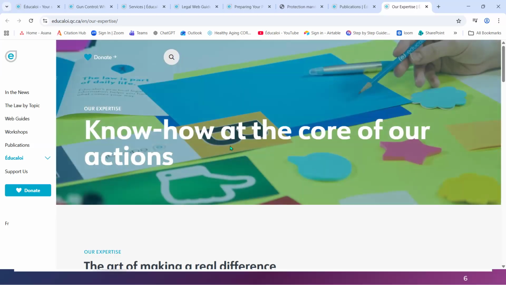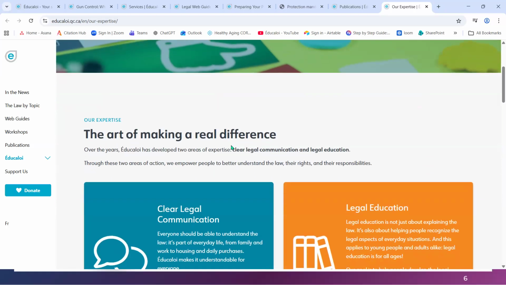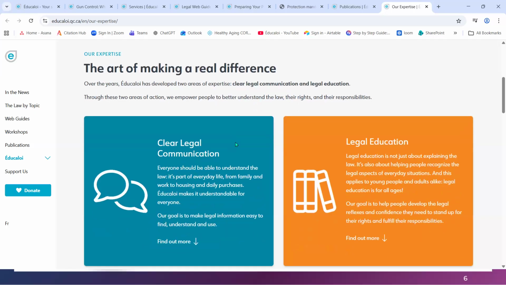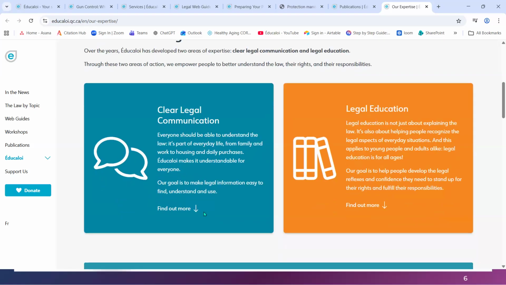Know how at the core of our actions, the art of making a real difference. Over the years, Éducaloi has developed 2 areas of expertise: clear legal communication and legal education. Through these 2 areas of action, we empower people to better understand the law, their rights, and their responsibilities. So clear legal communication.